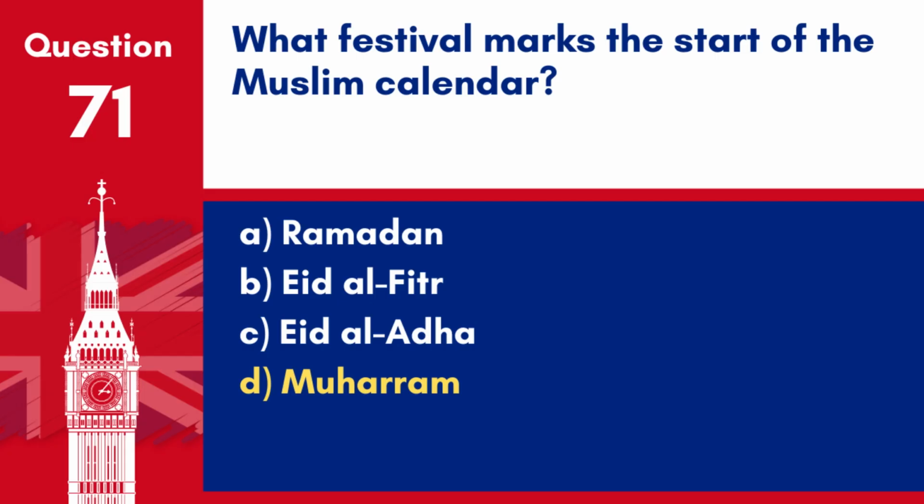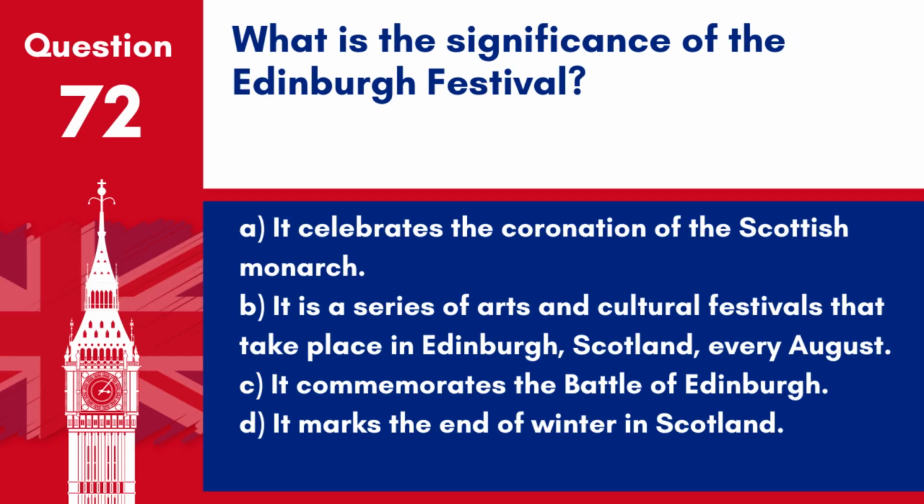year in Islam. Question 72. What is the significance of the Edinburgh Festival? A. It celebrates the coronation of the Scottish monarch. B. It is a series of arts and cultural festivals that take place in Edinburgh, Scotland, every August. C. It commemorates the Battle of Edinburgh. D. It marks the end of winter in Scotland.